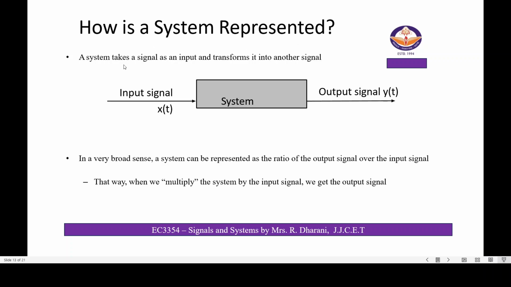A system takes a signal as an input and transforms it into another signal. That means x of t is given to the system and the y of t output will be obtained. In a broad sense, a system can be represented as the ratio of the output signal over the input signal. That way, when we multiply the system by the input signal, we get the output signal.